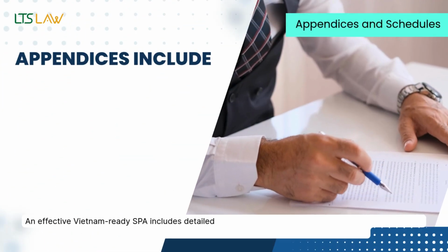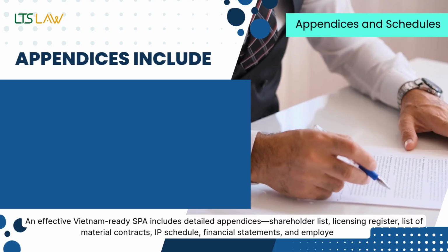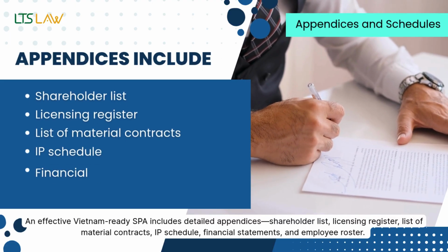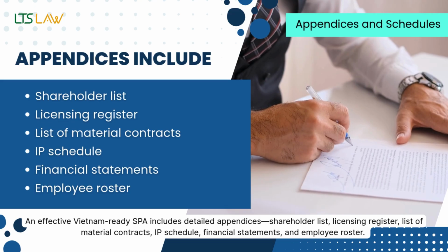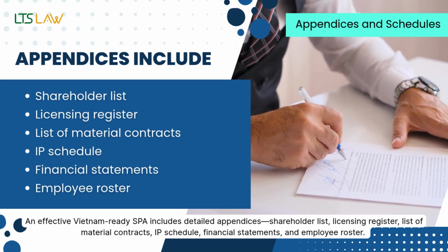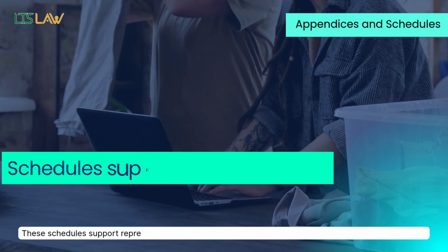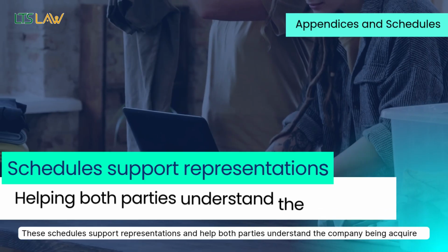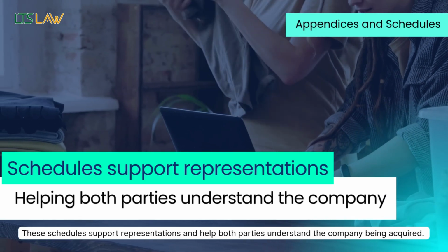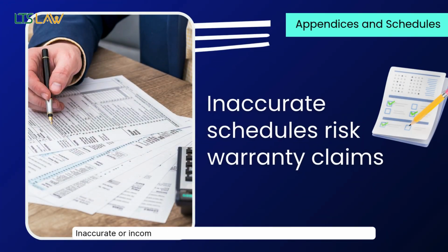An effective Vietnam-ready SPA includes detailed appendices: shareholder list, licensing register, list of material contracts, IP schedule, financial statements, and employee roster. These schedules support representations and help both parties understand the company being acquired. Inaccurate or incomplete schedules can become grounds for warranty claims.